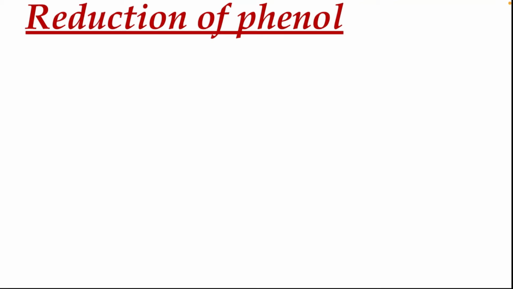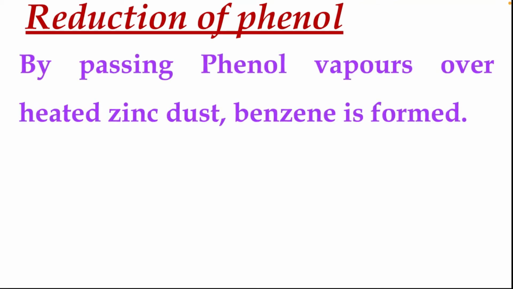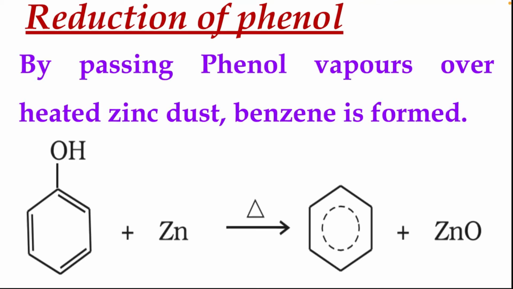Another method is by the reduction of phenol. By passing phenol vapors over heated zinc dust, benzene is formed. So this is another method of preparation.